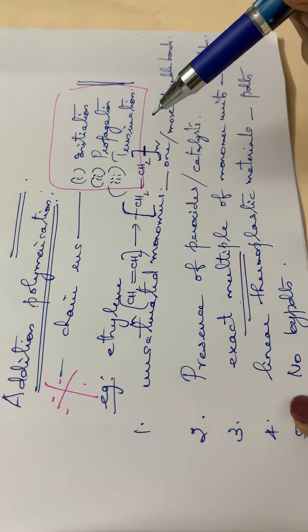So the first point: it goes through a chain reaction involving 3 steps, initiation, propagation and termination. Then it occurs in unsaturated monomers having 1 or more double bonds. Then it happens in the presence of peroxides or catalyst. The products will be an exact multiple of the monomer units, and they will be linear thermoplastic materials, with no byproducts after the reaction. Next we can go through some examples of addition polymerization.